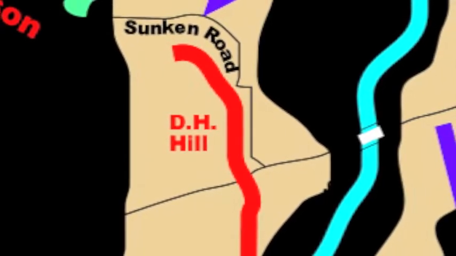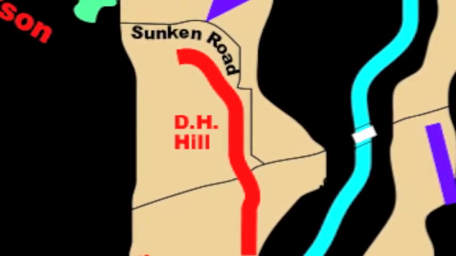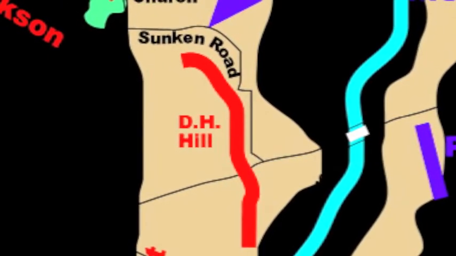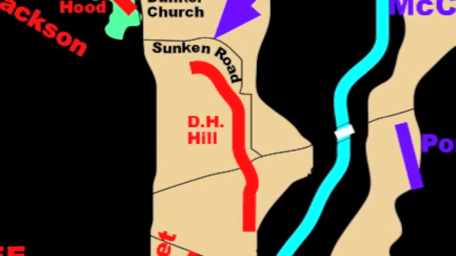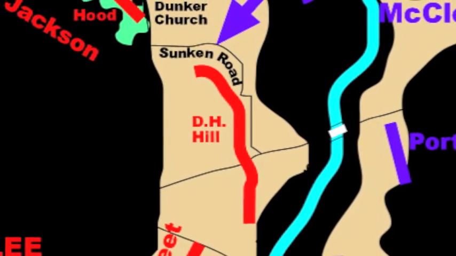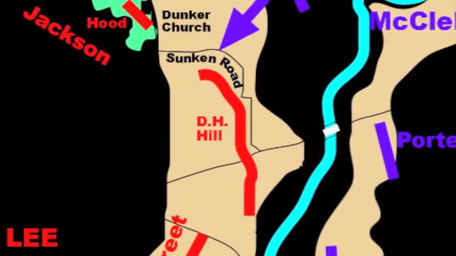Antietam, the turning point of the Civil War, occurred on September 17, 1862. It was the bloodiest battle of the Civil War. Although it was technically a tie, the North won politically, keeping Europe out of the war. This battle led to the Emancipation Proclamation.